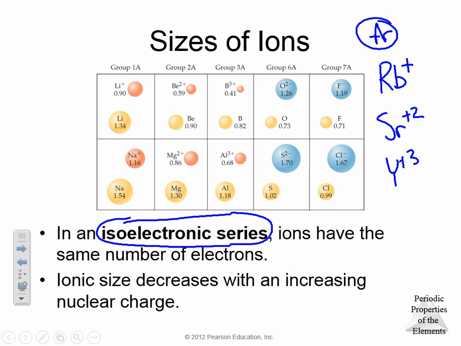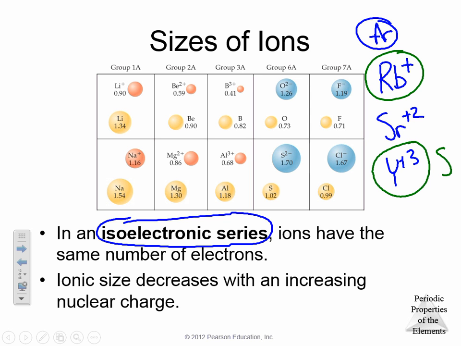How do we break a tiebreaker when we have a situation like this, which is called an isoelectronic series? Ionic size decreases with increasing nuclear charge. So the largest nuclear charge here, +3, would be our smallest atom or ion.